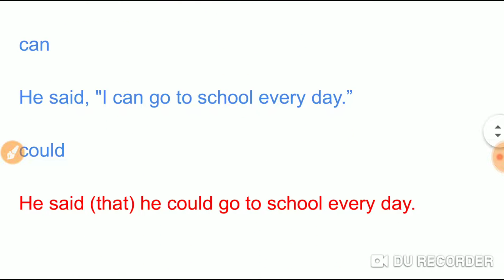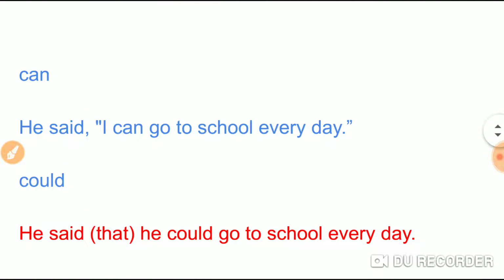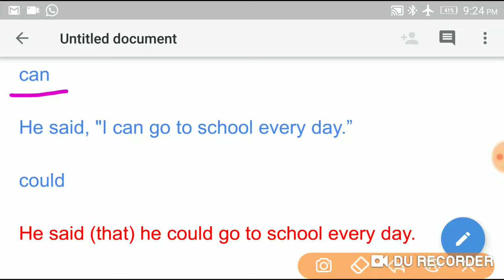So then if there is "can" in the direct speech, how will it change into "could"? For example, he said, "I can go to school every day." It changes into: he said that, I changes into he, can changes into could. He could go to school every day.